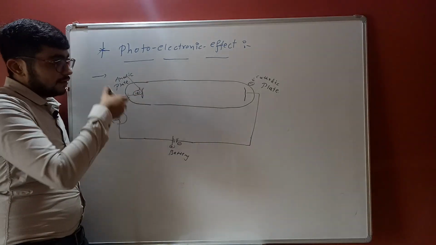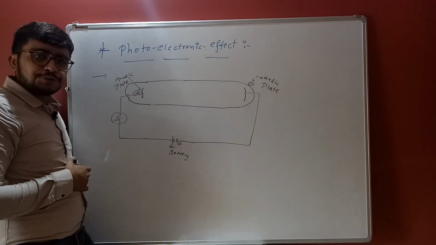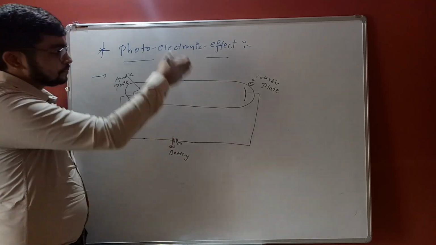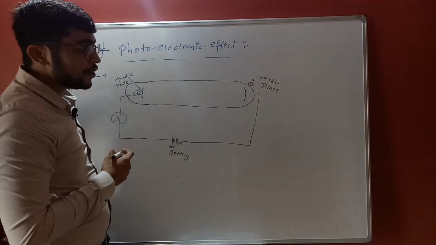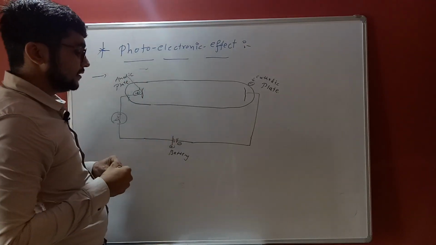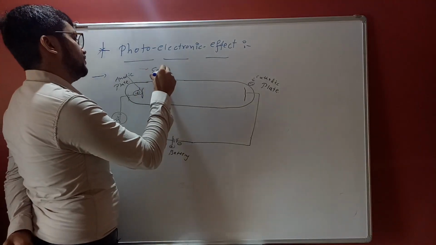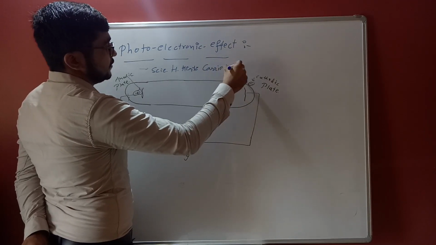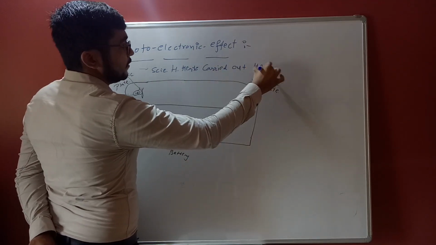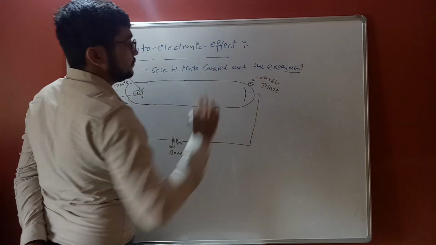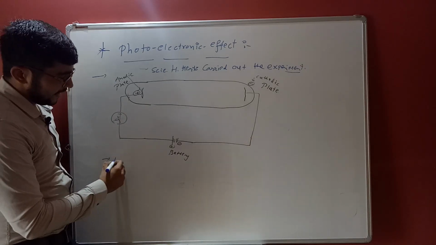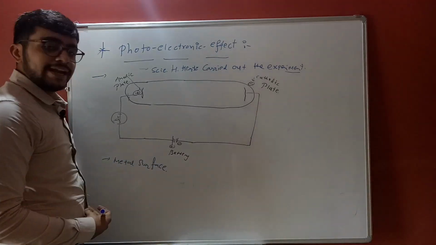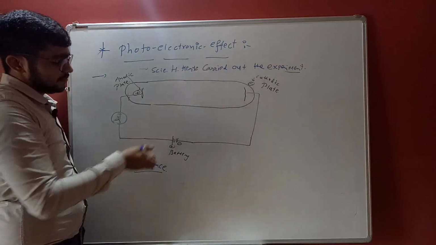This is a simple explanation of the photoelectric effect, the second topic of our quantum chemistry. The scientist H. Hertz carried out the experiment on a metal surface, which is basically metal.